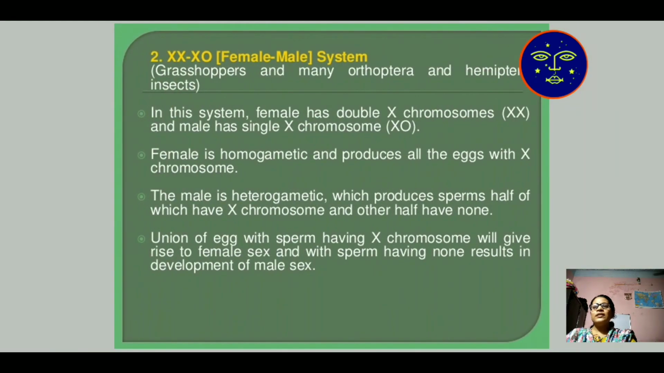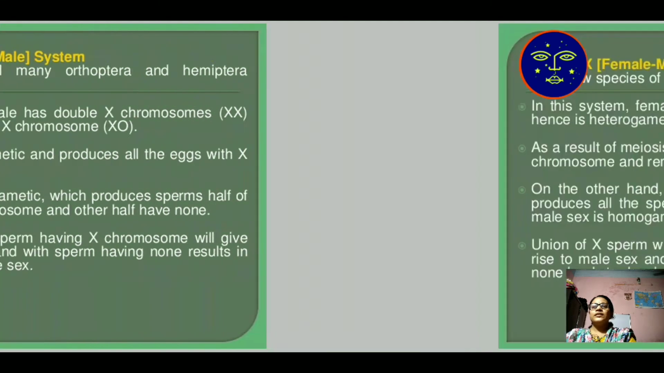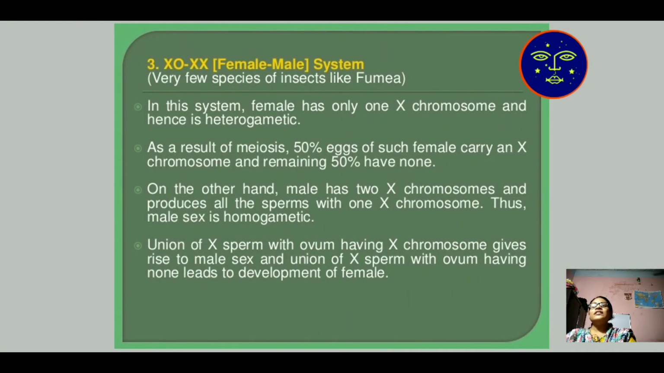Then number 2 is XX and X0 type of sex determination. In this system, the female is XX and the male is X0. That means the first X of the female when crossed with the X of the male produces XX, that is the female character, and the second X of the female and 0 of the male when fused with each other produce X0, which determines your male sex character.